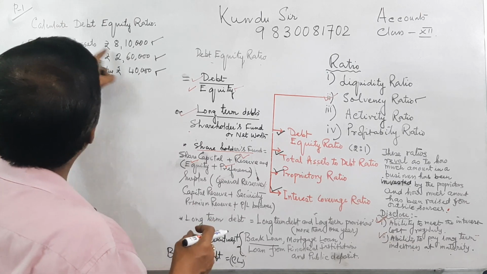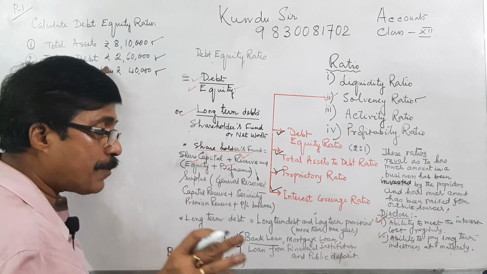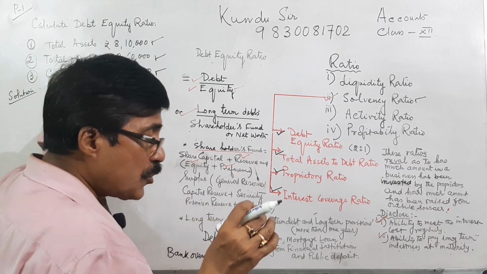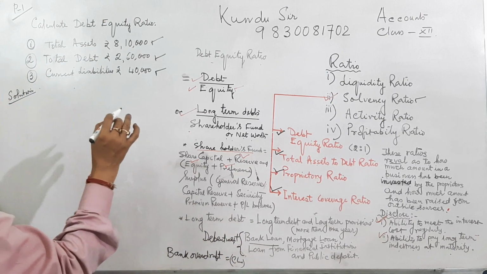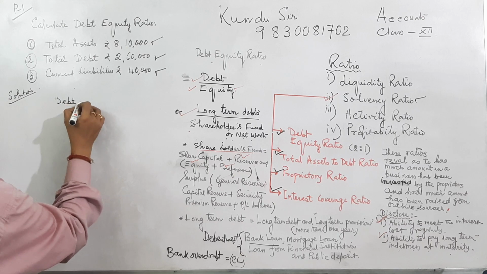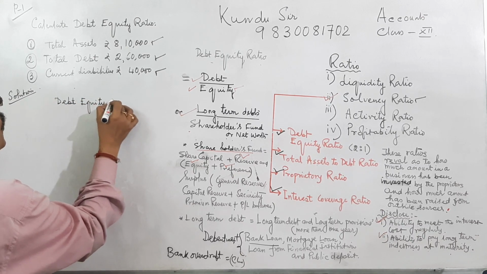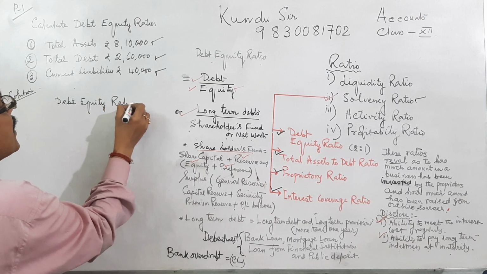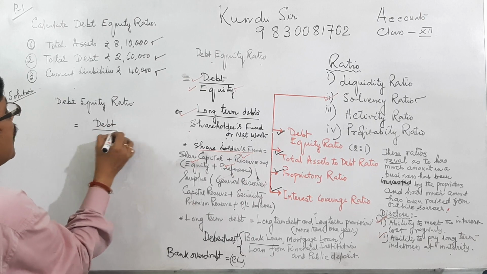Total debt minus current liability, we will get the long term debt, and total asset minus total debt will get the shareholder funds. Now I am writing the formula: debt equity ratio equals debt upon equity.